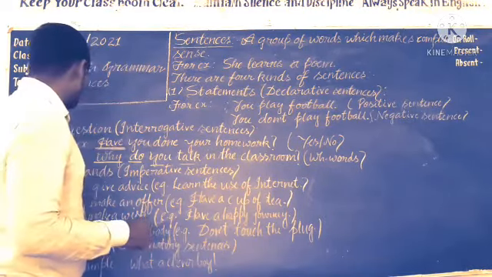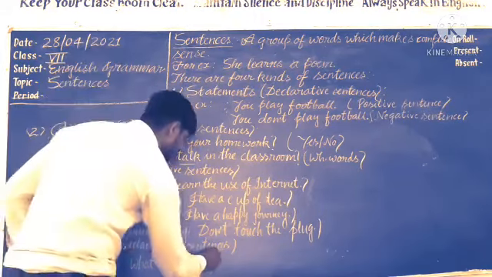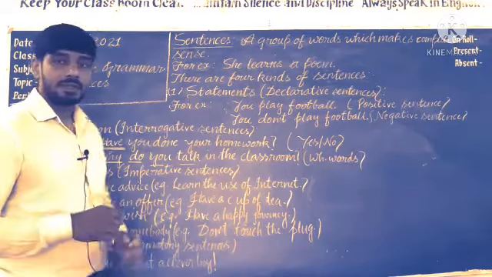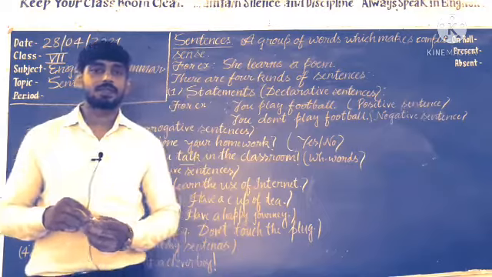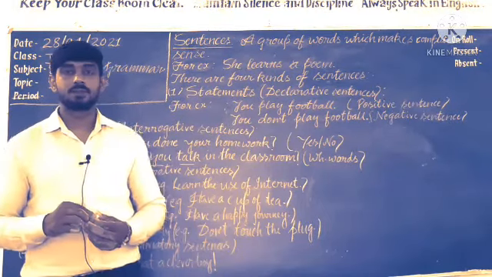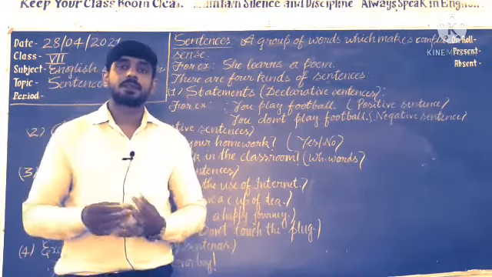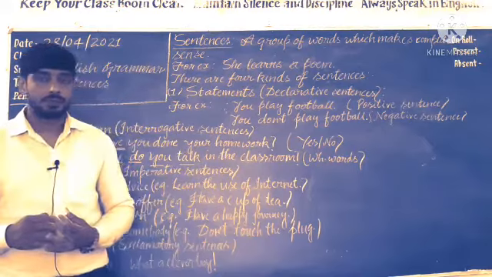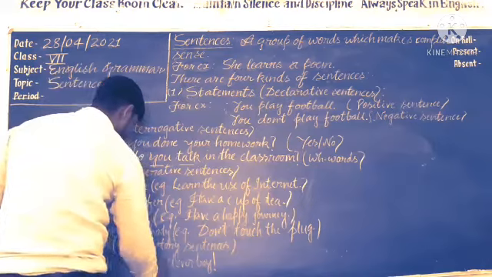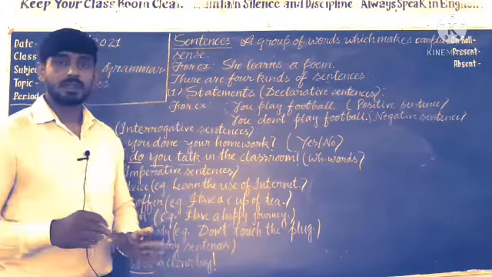Last one is exclamation, which we call exclamatory sentences. In exclamatory sentences we use an exclamation mark. An exclamatory sentence expresses wonder, surprise, sudden feeling of the heart. Understand? Surprise, wonder, and we use the words what and how.